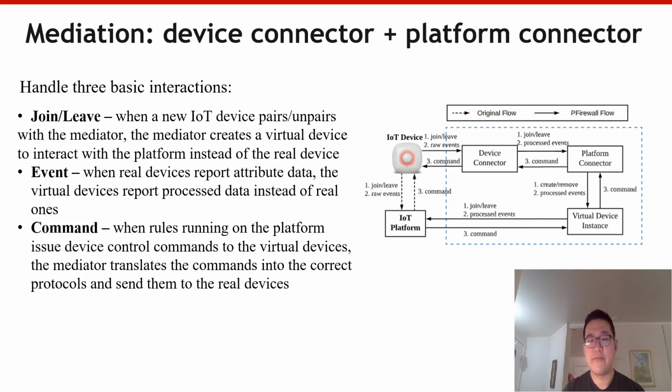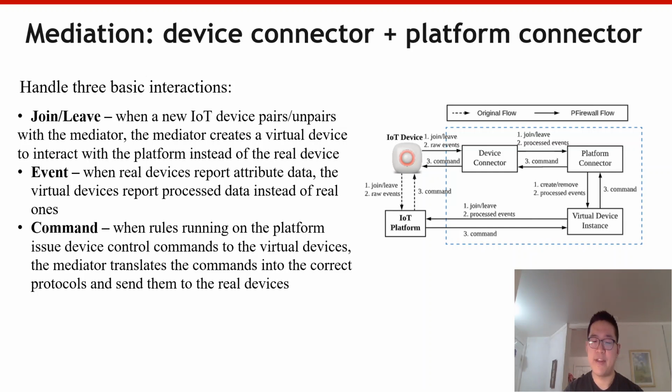Specifically, when a device pairs with the device connector, the platform connector will register a virtual device instance to the platform to represent the real device. When this device unpairs, the corresponding virtual device will be unregistered from the platform.